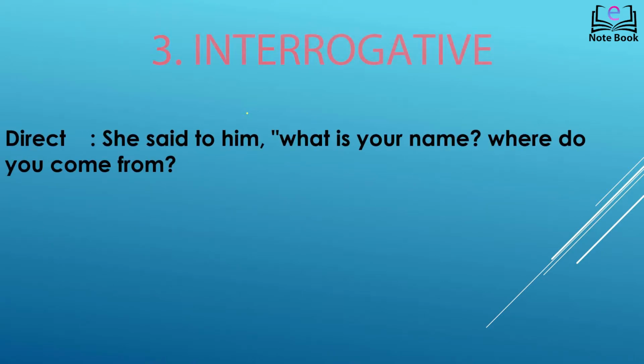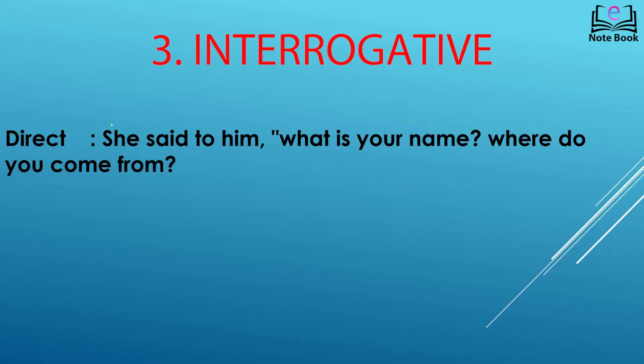Next one comes, she said to him, what is your name? Where do you come from? Now this is a kind of sentence in which the direct form asks two questions. If you remember the rule for the interrogative sentences, in the indirect form, we change the reporting verb to something like asked or inquired according to the sentence. For example, here she seems to ask. So we write, she asked him.